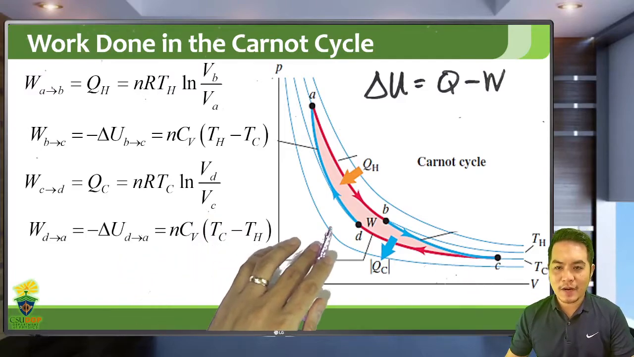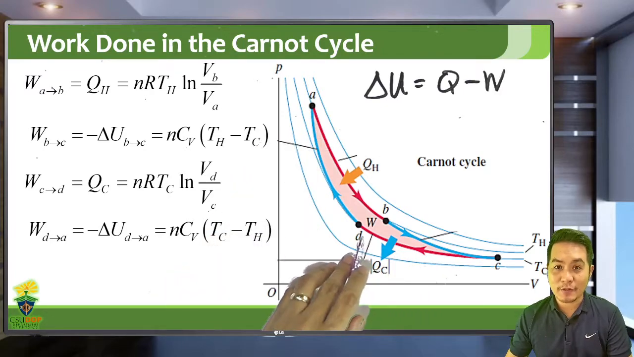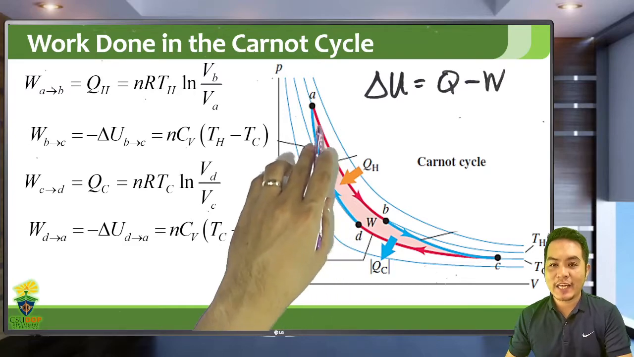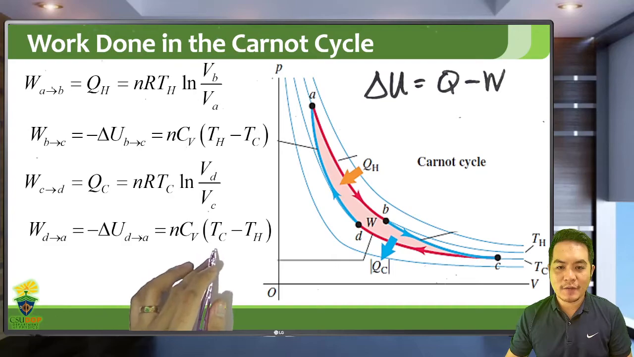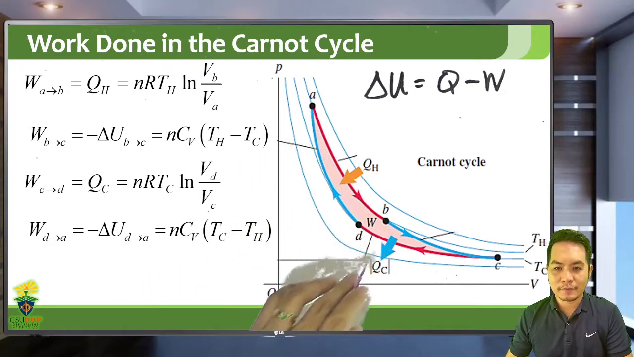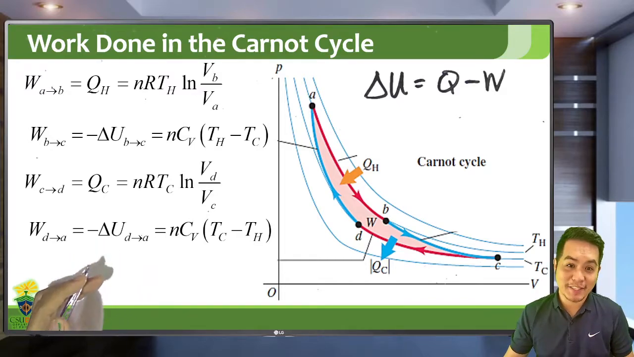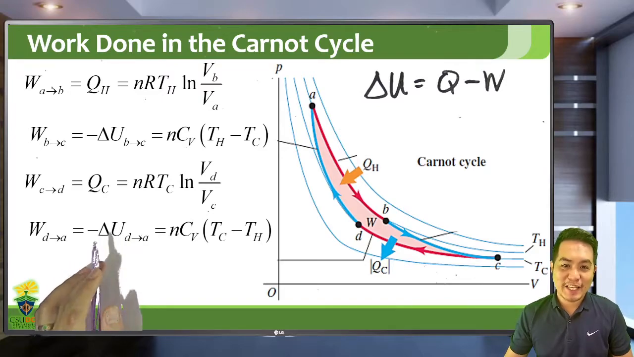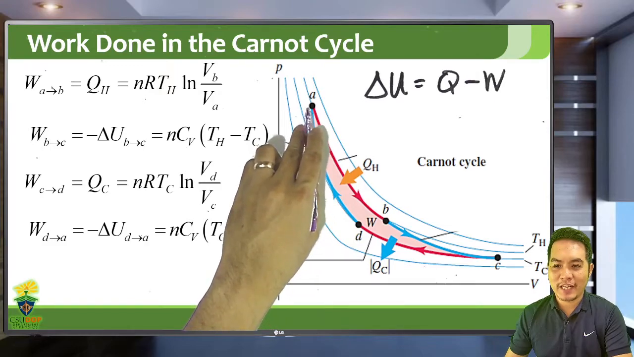And the last process is from D to A. C to D is an isothermal compression, and D to A is an adiabatic compression. So again, it's still negative change. So final temperature at point A, it's negative change, so initial minus final. Negative change means initial minus final. So initial temperature is TC at point D. Final temperature at point A is TH.